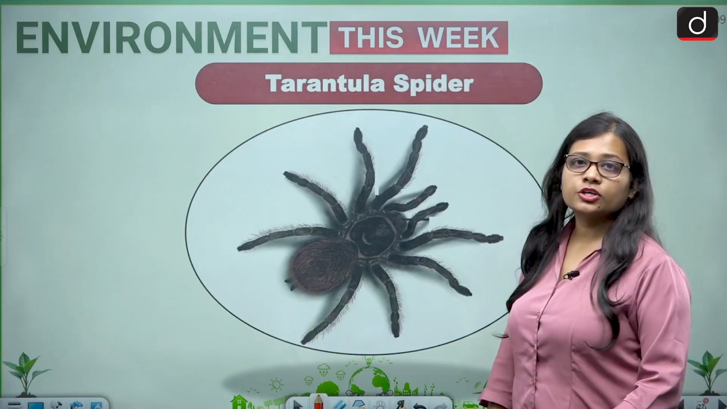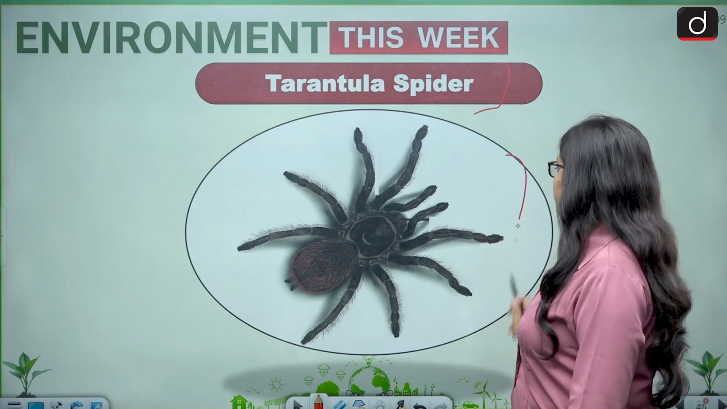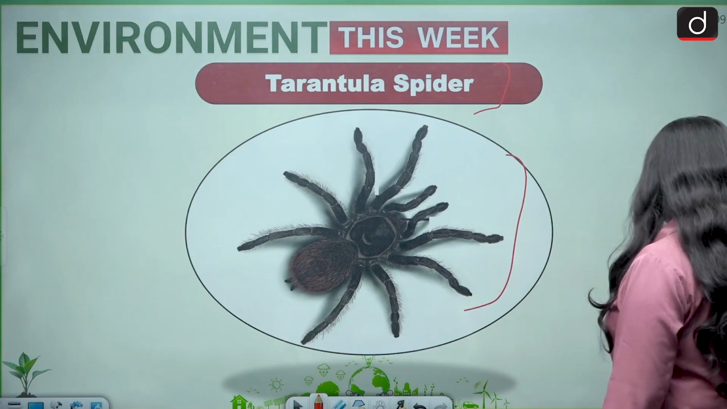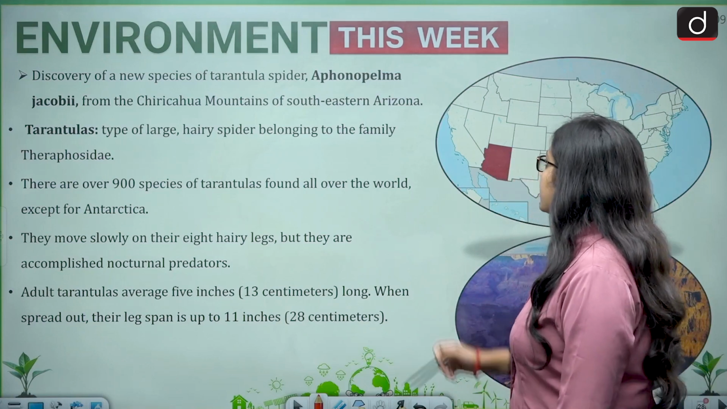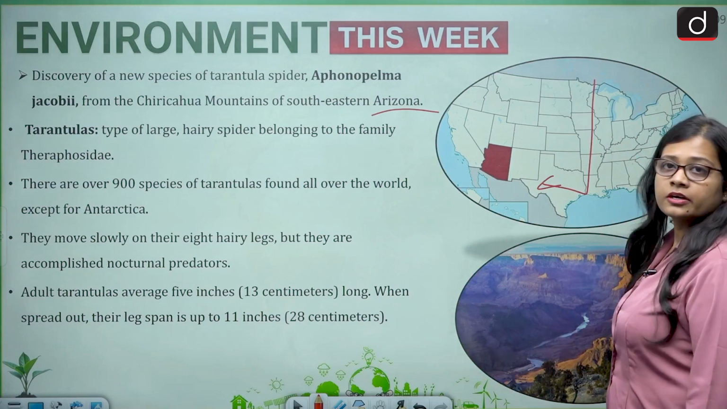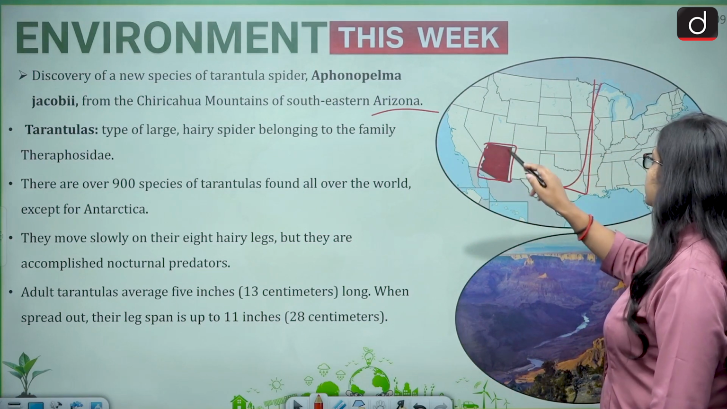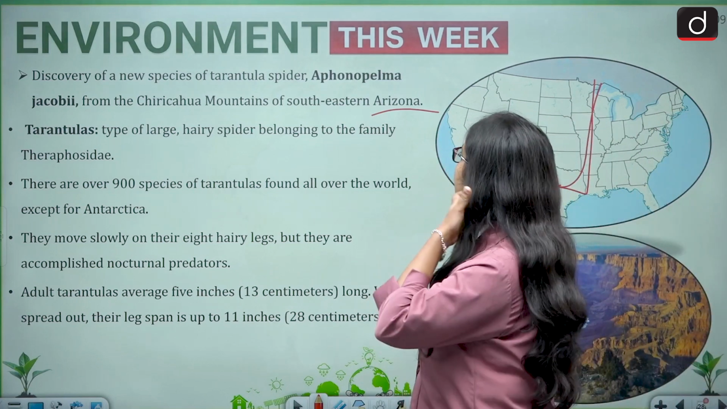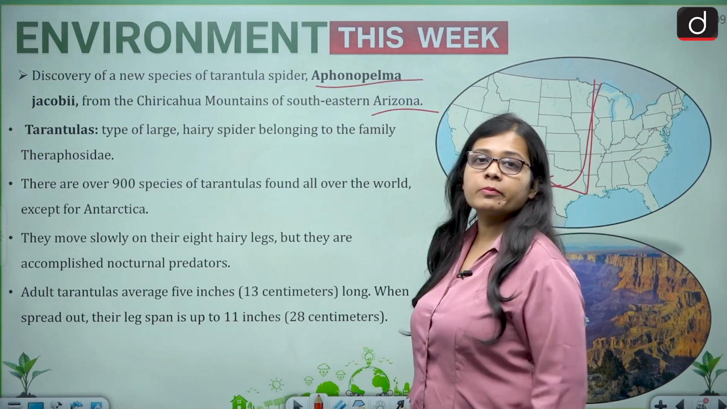Now comes the next topic, and that is tarantula spider. So it is a new type of spider that has been found in the US. It has been found in southeastern Arizona. So southeastern Arizona is a district which lies in the US in the southeastern region. So the discovery of a new species of tarantula spider, and the name is Aphonopelma jacobi.